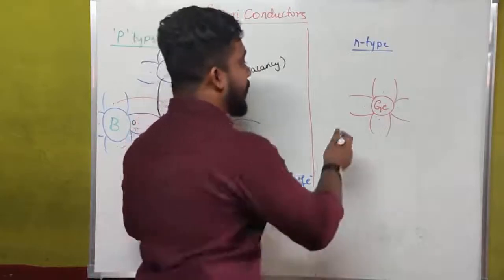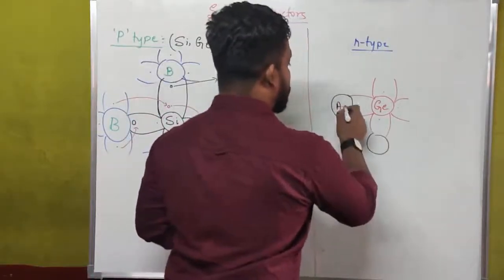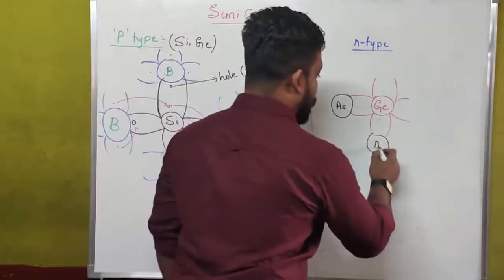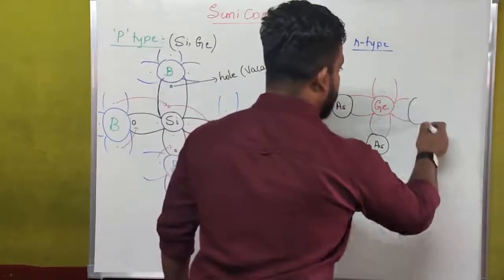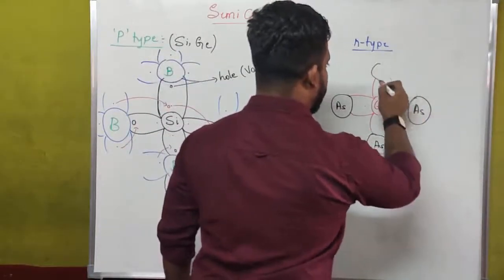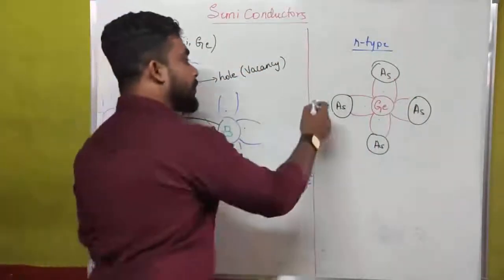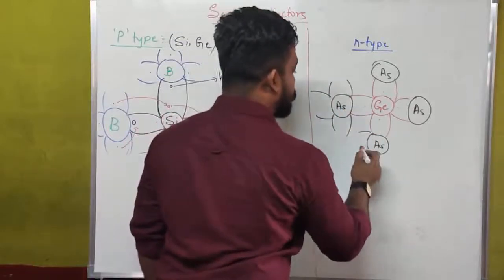Now if we are adding arsenic as an impurity, a pentavalent impurity, arsenic has 5 free electrons in its outermost shell.